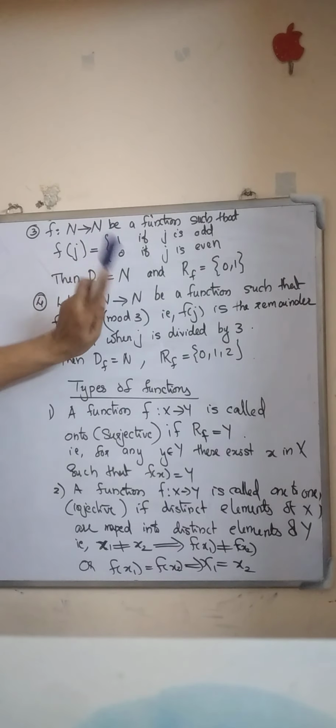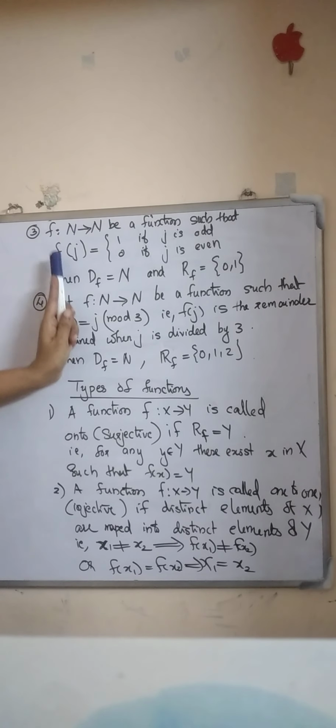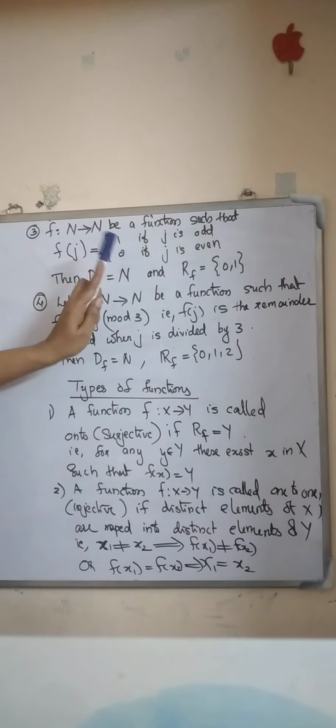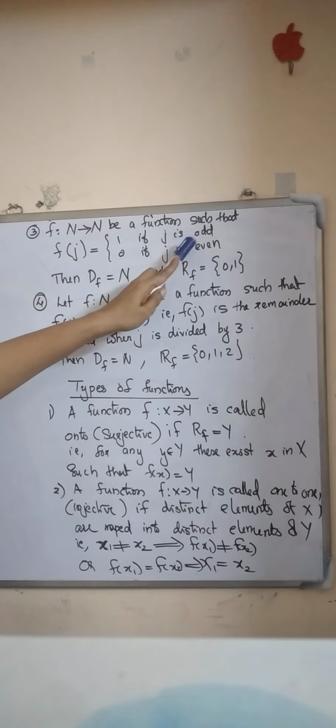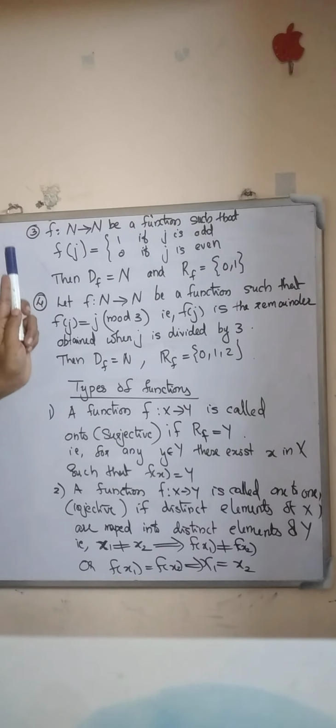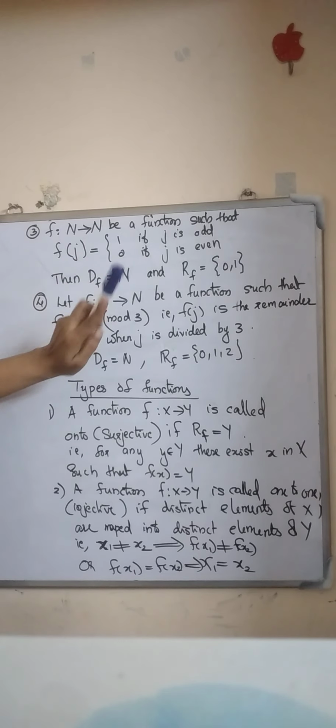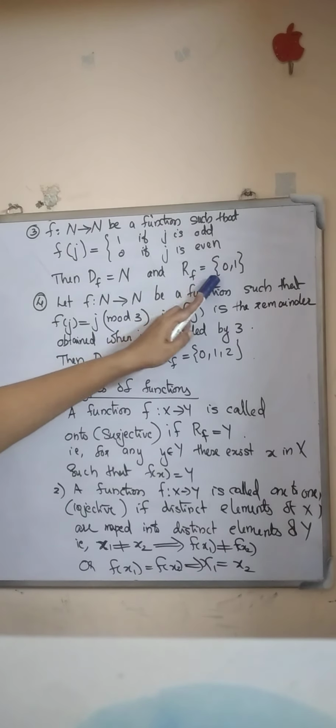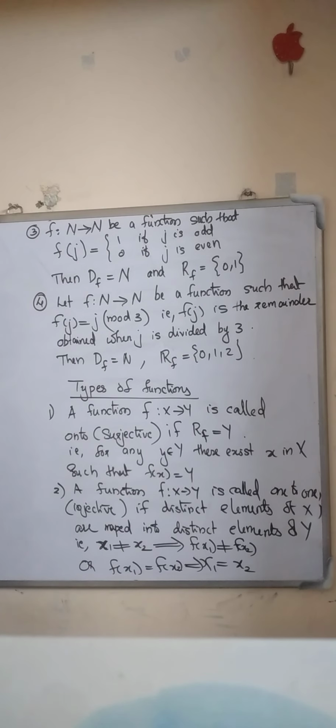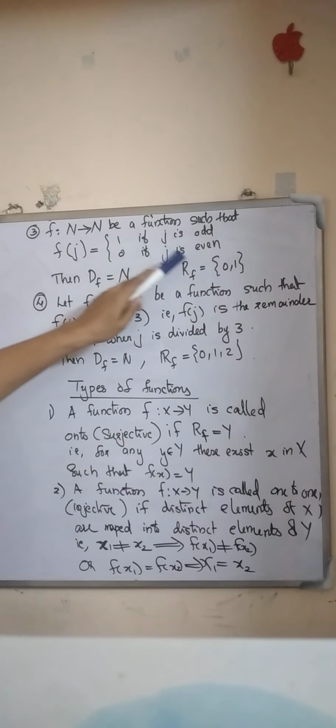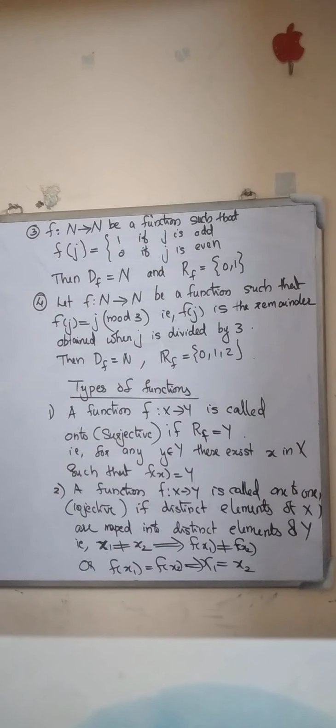So j maps to 1 if j is odd, that is 1, 3, 5 etc. map to 1 and 2, 4, 6, 8 map to 0. So the range of f is the set {0, 1}. Here the range set is not equal to the codomain set.